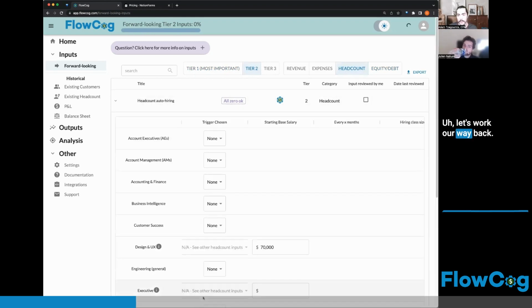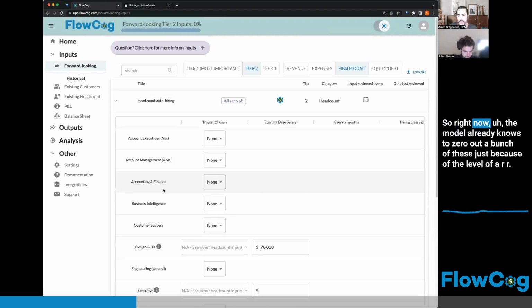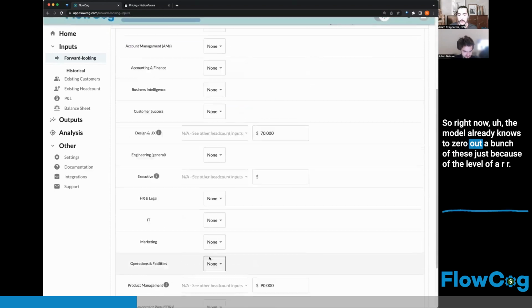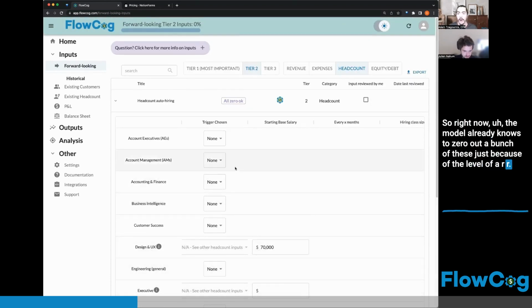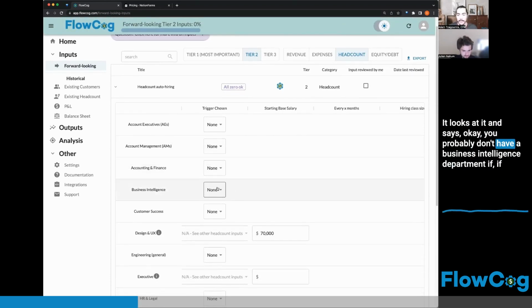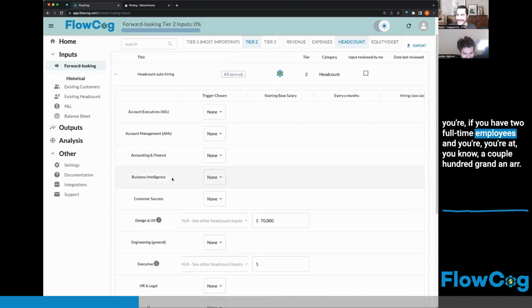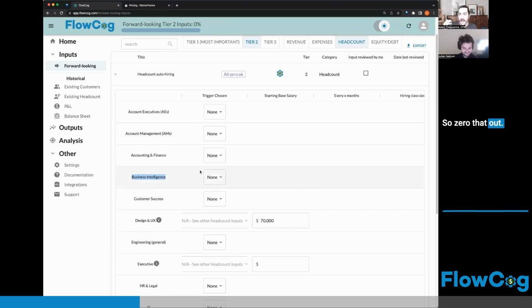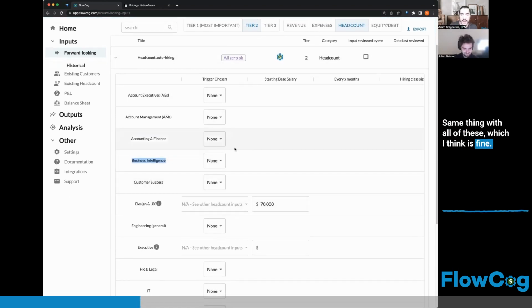Let's work our way back. Let's go to headcount. So right now, the model already knows to zero out a bunch of these just because of the level of ARR. It looks at it and says, okay, you probably don't have a business intelligence department if you have 2 full-time employees and you're at a couple $100,000 in ARR. So zero that out. Same thing with all of these, which I think is fine.